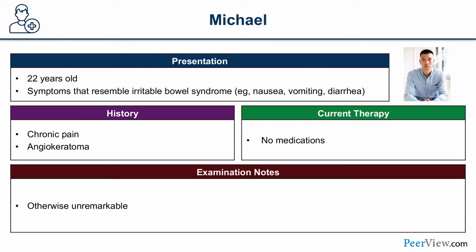Currently, he's not on any specific treatment, and his examination, besides the angiokeratomas, which is in what we call the bathing trunk distribution. And this is also important. These angiokeratomas are highly suggestive of, or classical even, of Fabry disease, but they're not pathognomonic. What that means is that there are other causes besides Fabry's of angiokeratomas. But if you see angiokeratoma in a patient, and you will probably need to undress them because, like I said, a lot of these end up in the bathing trunk area, then think about Fabry disease. That's an automatic testing that you should do.